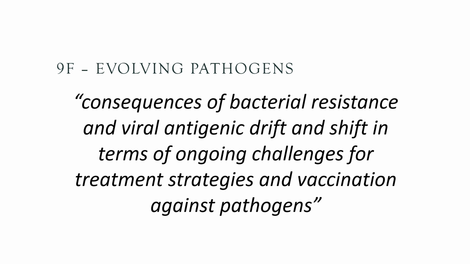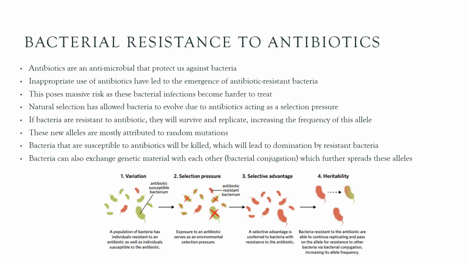So we're going to go back and look at our little microscopic bacteria and our viruses, which can also undergo natural selection and evolution as well. So we're going to look at bacteria. So bacteria can also undergo natural selection. They have genetic material that can mutate, and these mutations can be advantageous and they can be selected for and they can evolve. So one of the prime examples of this happening is bacterial resistance to antibiotics.